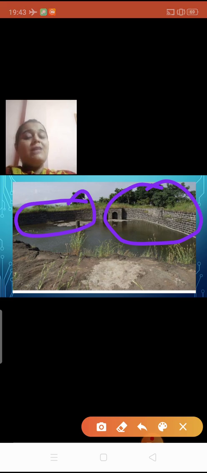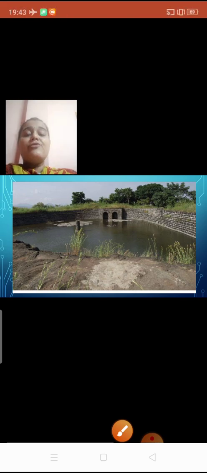What is this? This is a tank and it is in a fort. It is a fort and it is a water tank in a fort. And this picture I have taken of Shivneri fort. It is about a water tank in the Shivneri fort. Can you see that? Now what is a water tank? See, a wall is built. Can you see this wall? Why is this wall built around the water? To protect the water from dirt and waste materials. To keep the water clean, a wall is built around the water so that the water is kept safe, the water is kept clean, and it can be used for drinking and for other purposes.